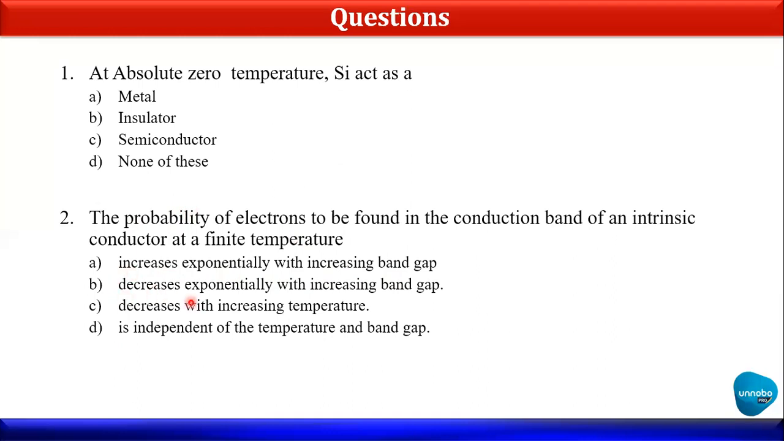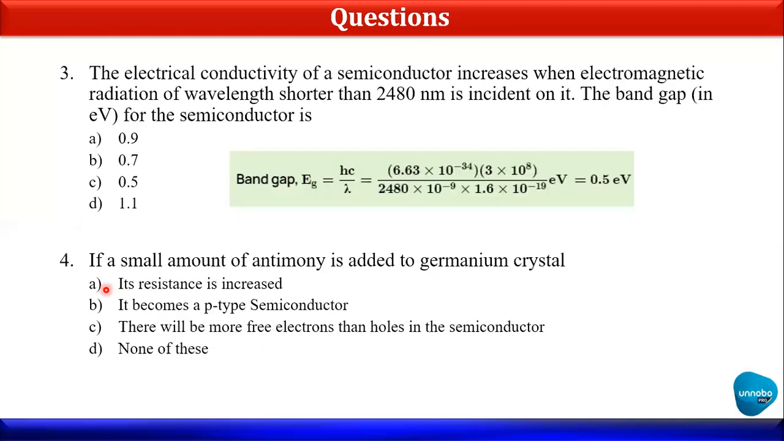Second is decreases exponentially with increasing band gap. Yes, this is the correct answer because the probability of electrons will definitely decrease because the band gap is going to be increased. Okay. Decreases with increasing temperature? No, not at all. It is independent? No, it is dependent on temperature and band gap both, right? So B is the correct answer for this.